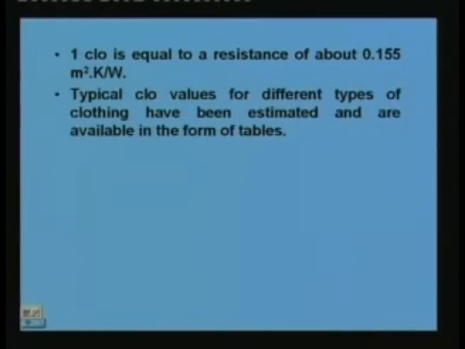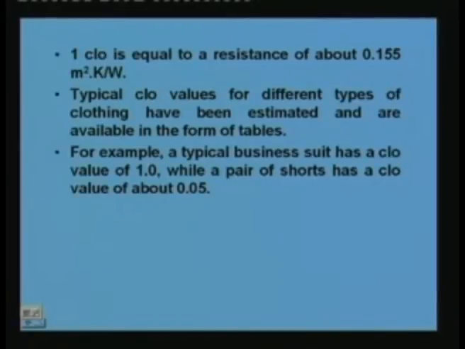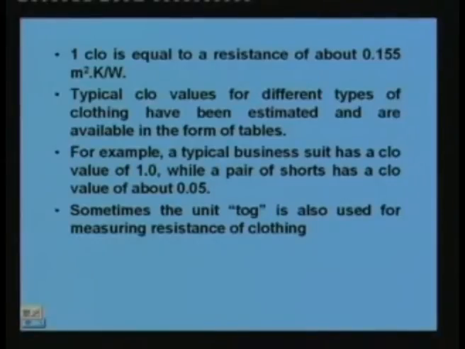Typical Clo values for different types of clothing have been estimated and are available in the form of tables, for example in ASHRAE handbooks. For example, a typical business suit has a Clo value of 1, while a pair of shorts has a Clo value of about 0.05. Obviously, the more clothes you wear, the higher the resistance offered by the clothes; when you wear minimum clothes, the resistance will be less. Sometimes the unit tog is also used for measuring resistance of clothing, though Clo is more common. 1 tog is equal to about 0.645 Clo.